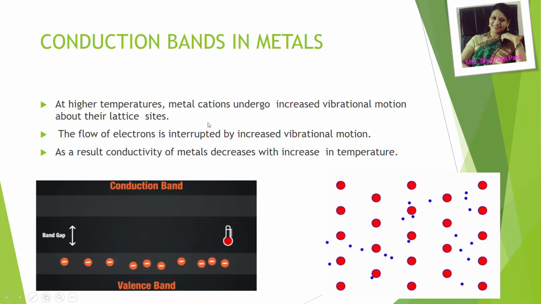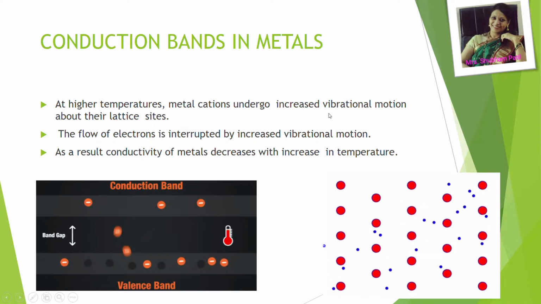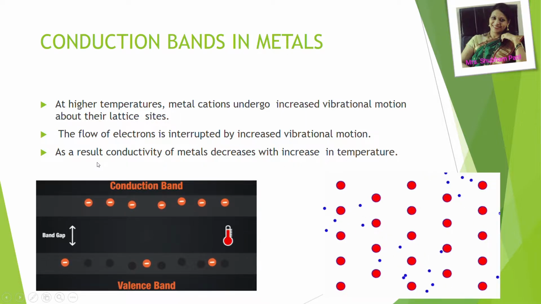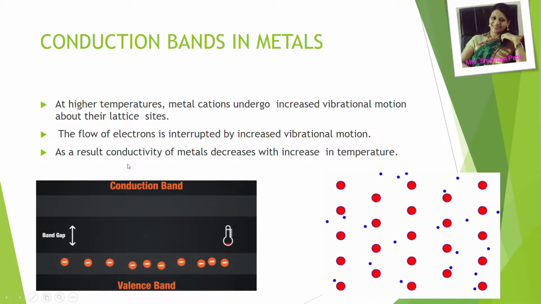At higher temperature, metal cations undergo increased vibrational motion about their lattice sites. The flow of electrons is interrupted by increased vibrational motion, and as a result, the conductivity of metals decreases with increase in temperature.